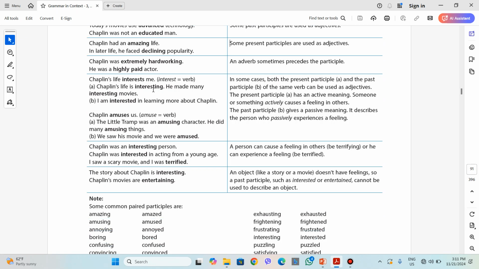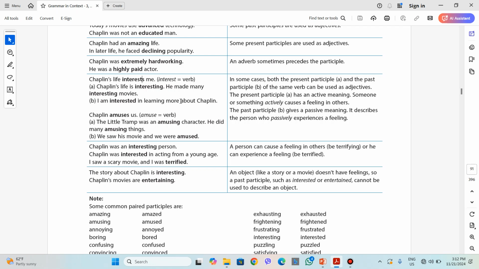This is to add extra meaning to what we want to express. Chaplin's life interests me. Here, interest is a verb. In some cases, both the present participle and the past participle of the same verb can be used as an adjective. Interest can be used as interesting, the present participle, or as interested, the past participle. Amuse is also an example: amusing, amused. So Chaplin's life is interesting.